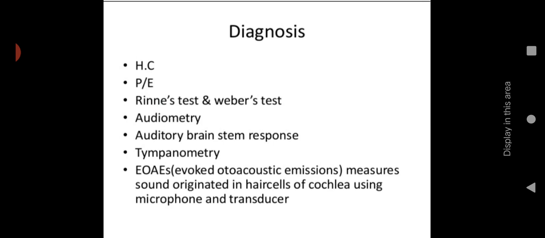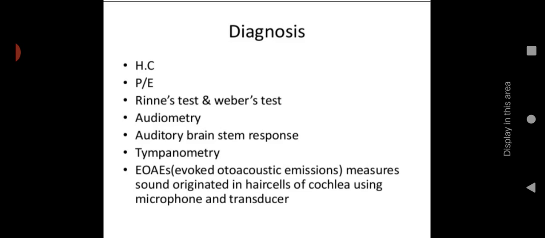Then you can use Rinne test and Weber's test, which are tuning fork tests, to identify conductive hearing loss. Then audiometry examination helps to identify whether the sound waves are properly generated or not. Then auditory brainstem response, to assess the auditory nerve functioning. Then tympanometry helps to identify whether the tympanic membrane is working properly.